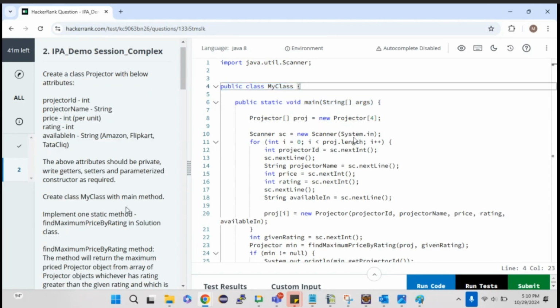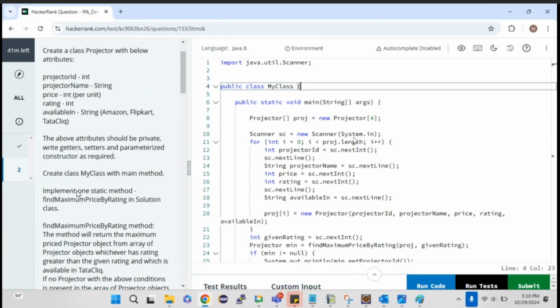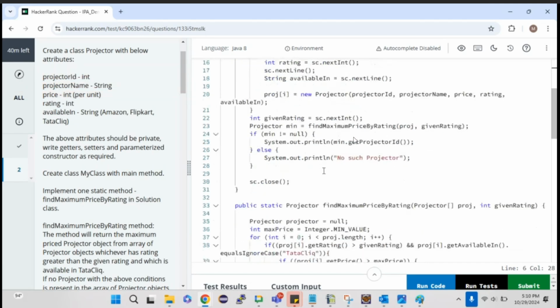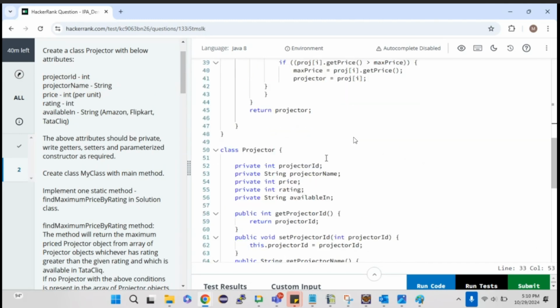So next, implement one static method. The method name they have given is find maximum price by rating in solution class. Sorry, that is my class. Implement only one static method, which means one class which contains 2 methods. One is the main method, the second one is a user defined method, and there is another class which will contain only getter, setter, and parameterized constructor.